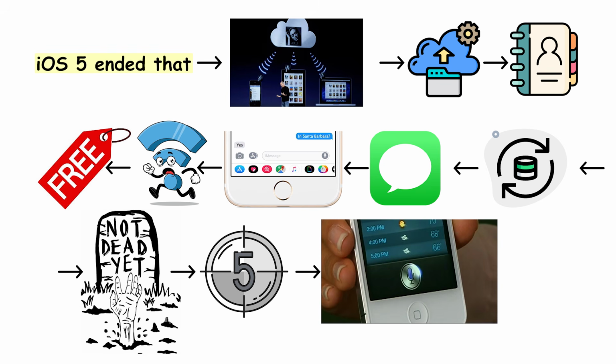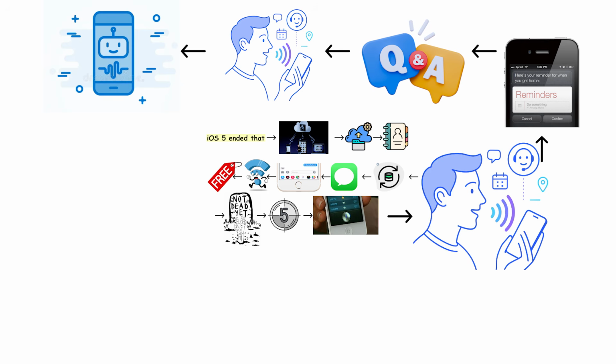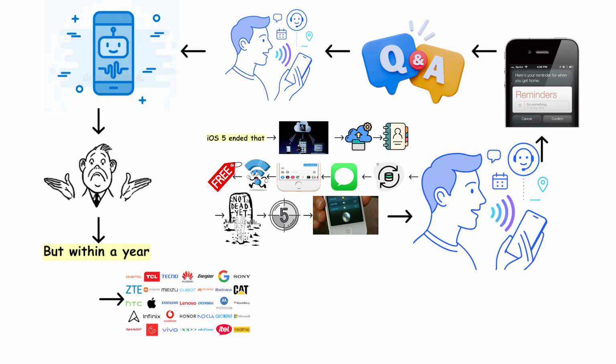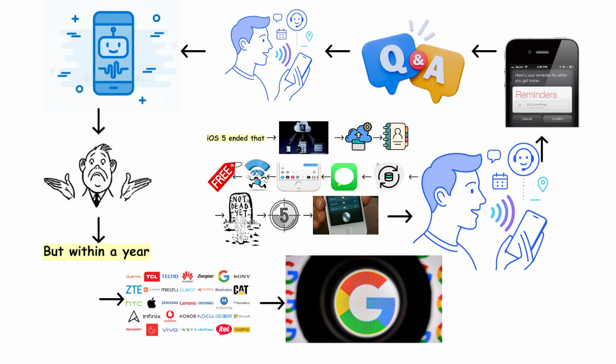iOS 5 also introduced Siri, the first mainstream voice assistant on a smartphone. Siri could set reminders, answer questions, send messages, and make calls by voice. Nobody knew quite what to do with it at first, but within a year, every other phone maker was building their version of it. The next update tried to replace Google. It did not go well.